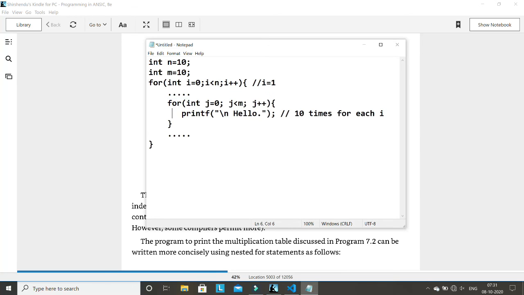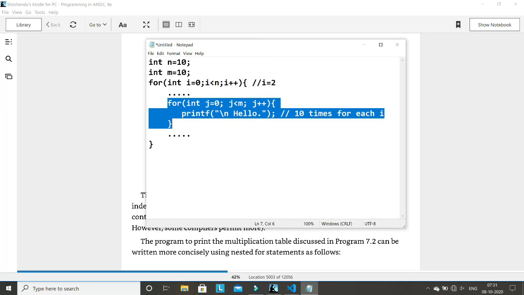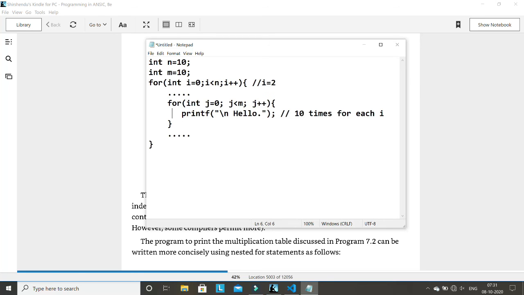10 more times. So then we'll go here, we'll execute this statement and again jump here, and now i will be 2. Like this we'll increment the outer loop, and every time we go inside, for example, when i equals 2 we'll go inside, we have to increment this for loop, same as any for loop. Initially it will start from z equal to 0, and then z equal to 1, then 2, then 3, then 4, then 5, then 6, then 7, then 8, then 9, right?